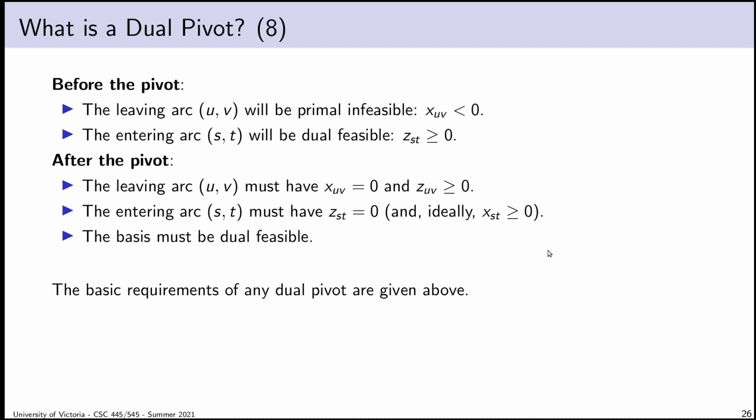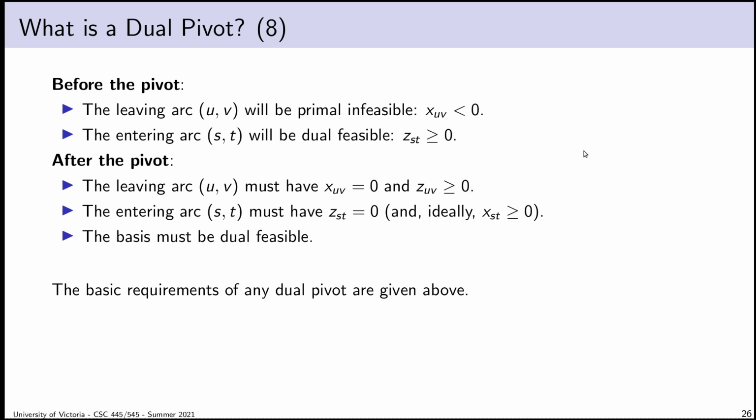Okay, the first one is I want to make sure that my leaving arc, which was basic before the pivot, is now non-basic. If it's non-basic, then obviously I can't push any flow across it, so x has to equal 0. Because I want to make sure that dual feasibility is maintained, I should expect that the z value of my leaving arc, once it's out of the basis, has to be non-negative. If it goes negative, my basis isn't dual feasible, then I'm in trouble.